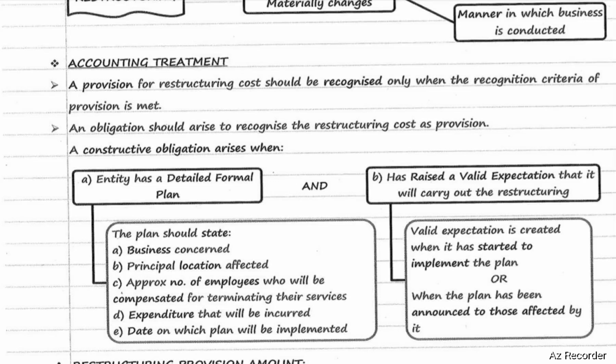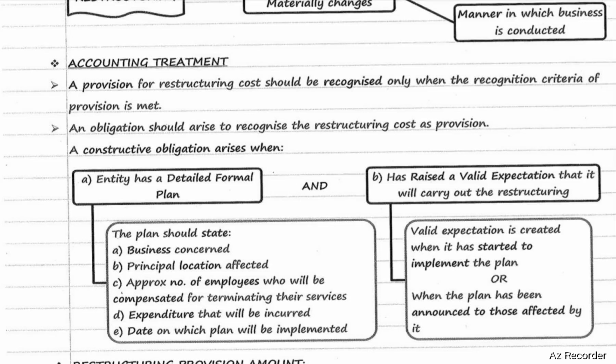A valid expectation is created when it has started to implement the plan or when the plan has been announced to those affected by it. So, a valid expectation will be created at the time of implementing or announcing.